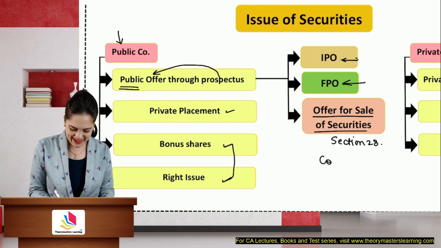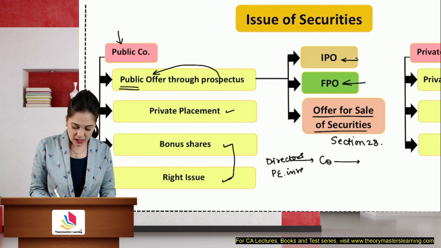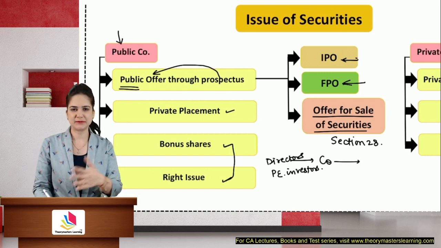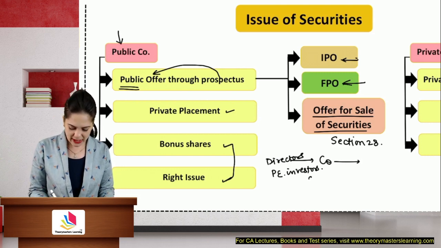When the company agrees to dispose of the shares on behalf of these persons, like directors and private equity investors, who are those who give you money and you give them shares in return, and they now want to exit, the company will offer shares on their behalf to the public.